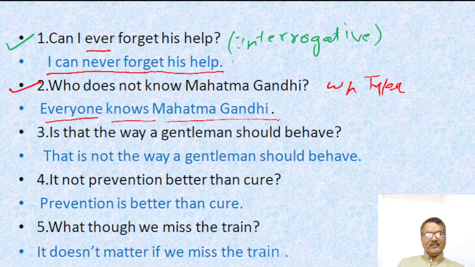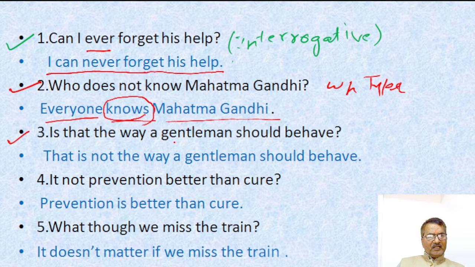Everyone knows महात्मा गांधी. महात्मा गांधी सब लोग जानते हैं. It means if our interrogative sentence begins with "who," the assertive sentence starts with "everyone." And "does not know," the helping verb of simple present tense, changes into "knows" in the assertive sentence: "Everyone knows Mahatma Gandhi."